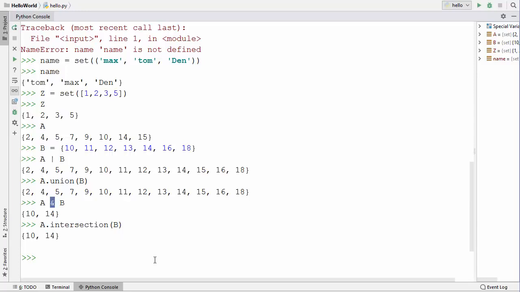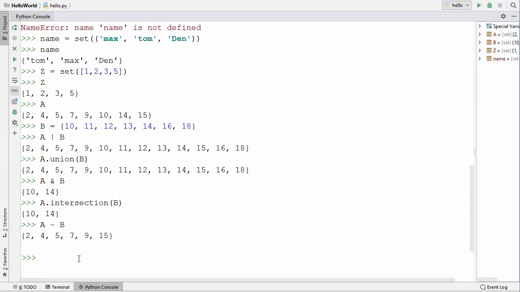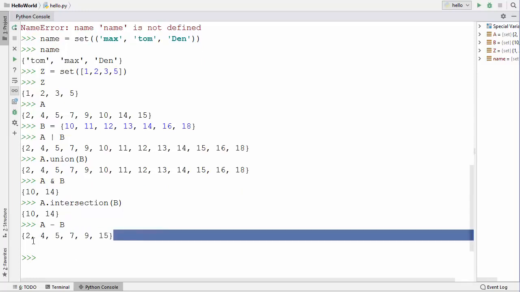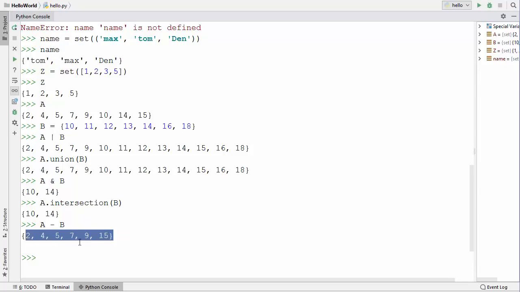Now let's find out the difference between two sets. So what is a difference between two sets? A difference of two sets contains all the elements that are in A but not in B. You can find out the difference by this minus operator here. So when you write A minus B, you will be able to get the difference between these two sets. And this result will contain all the elements that are in A but not in B.